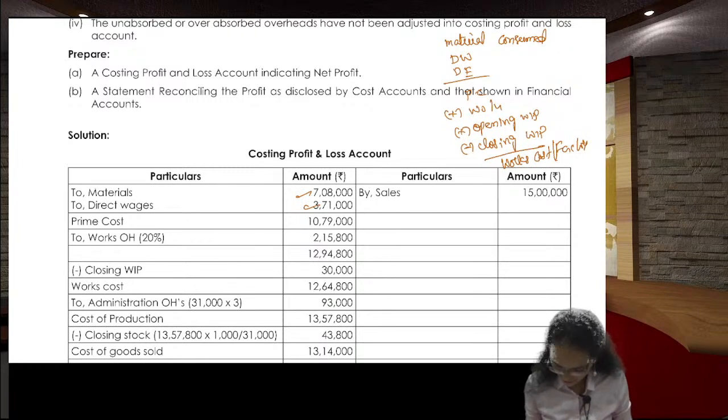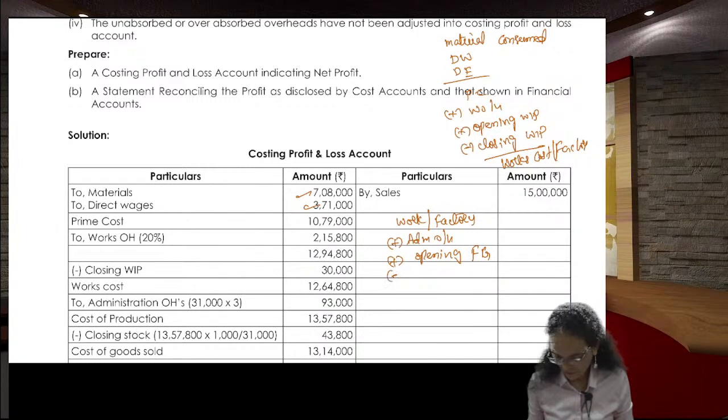To this works cost or factory cost, you will add administration overheads. Then you add opening finished goods and minus closing finished goods, right?